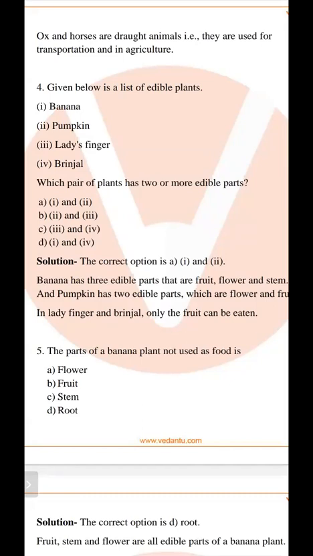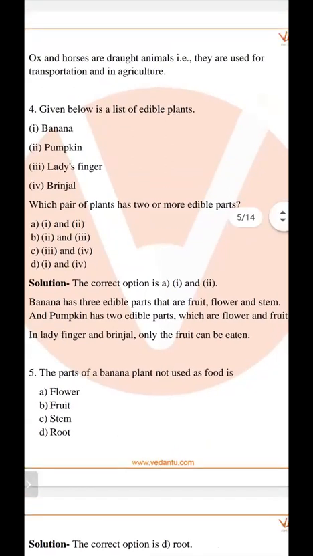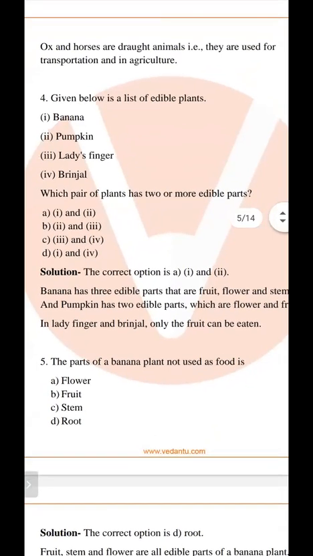And what do you mean by edible? The eatable parts of a plant are called edible. So given below is a list of edible plants: banana, pumpkin, ladyfinger, and brinjal.